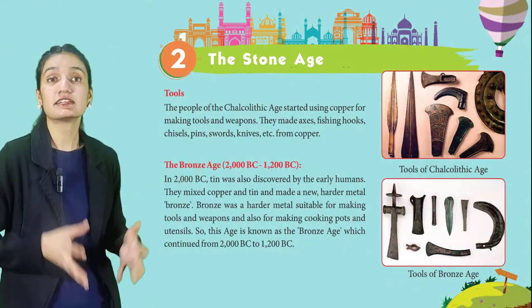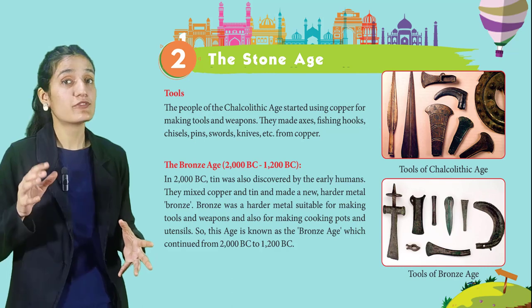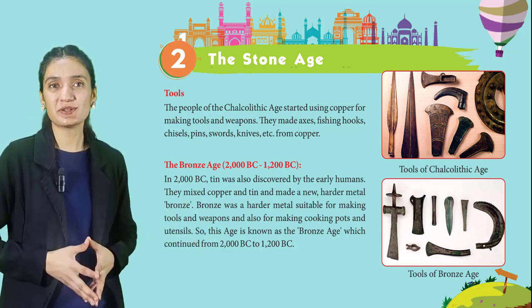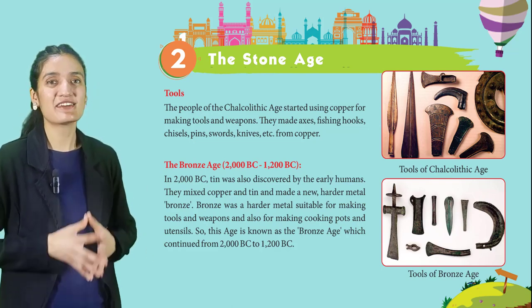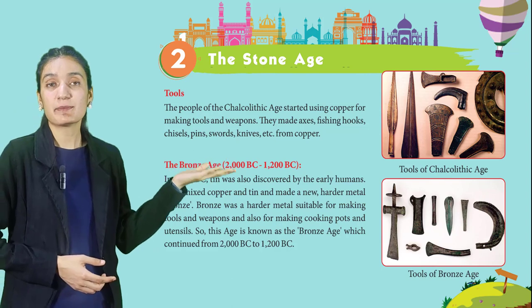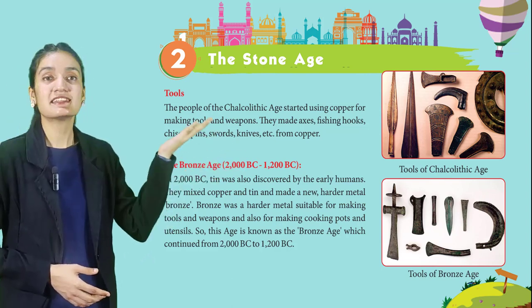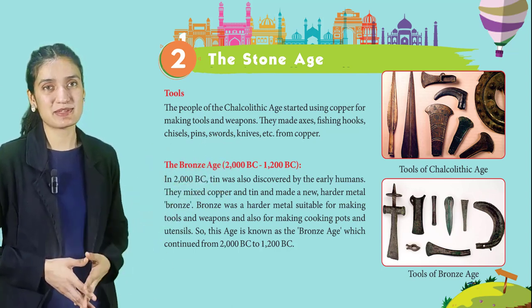Next is tools. The people of Chalcolithic age started using copper for making tools and weapons. They made axes, fishing hooks, chisels, pins, swords, knives, etc. from copper. Here is a picture of tools of Chalcolithic age. Now next is the Bronze Age, 2000 BC to 1200 BC.